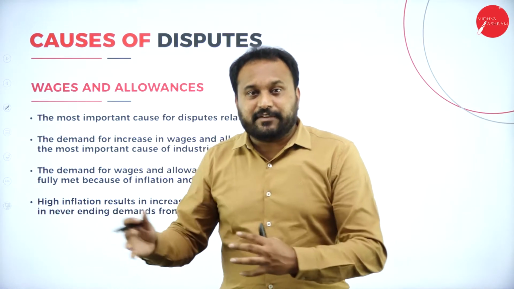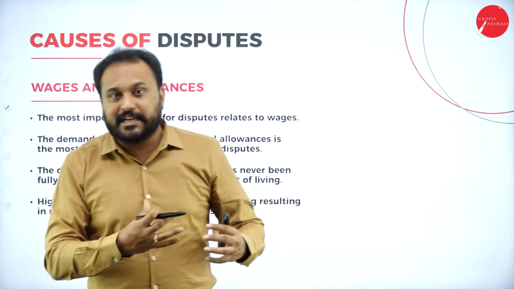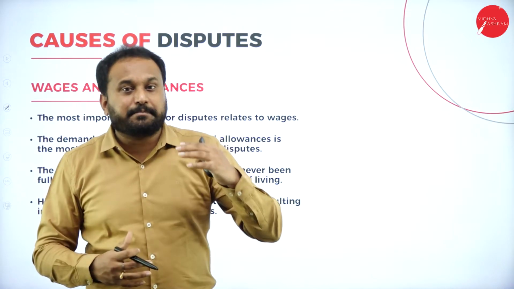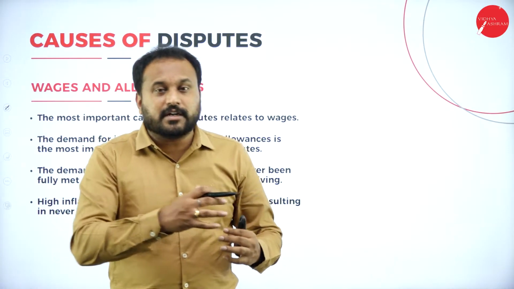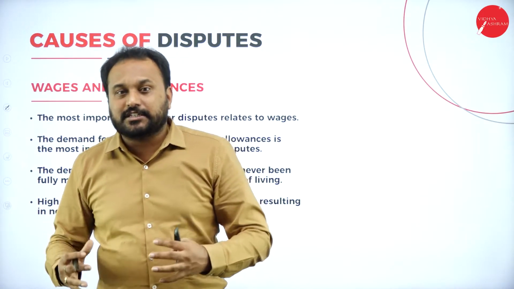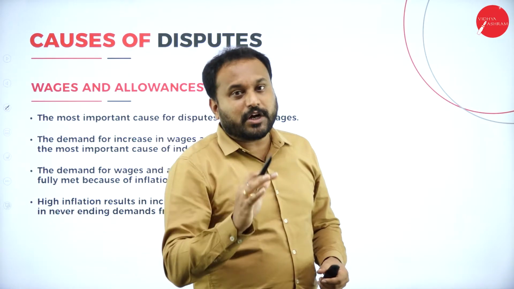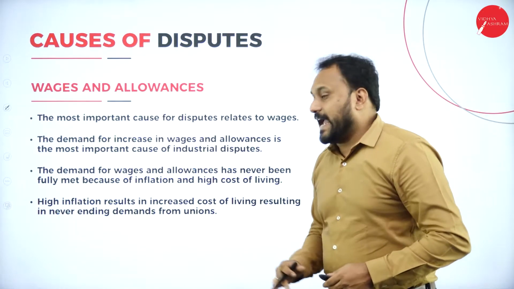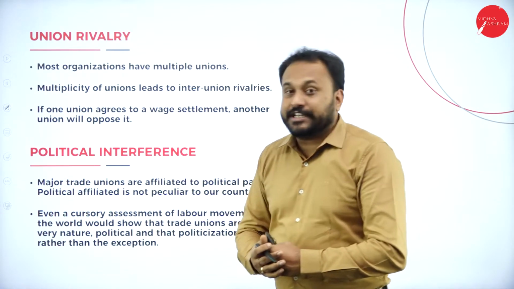And on the other side, if you understand the laborers' statements, they feel that the employer is not paying up to the mark. The production is doing really good, productivity is actually increasing, they have all those things, but the employer is not paying them properly. So this is what we call the wages and allowance disputes. Next is union rivalry.